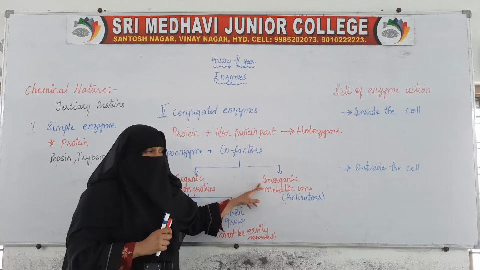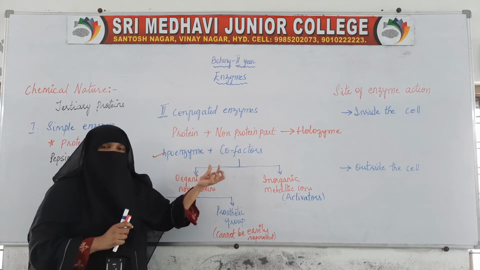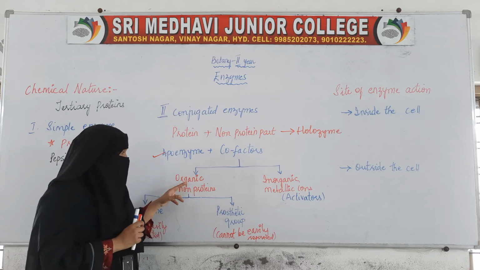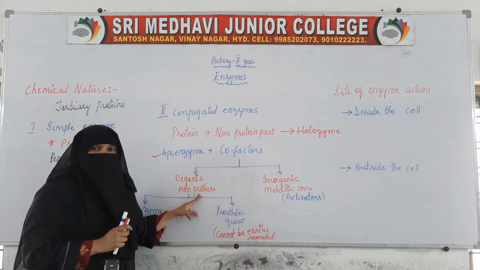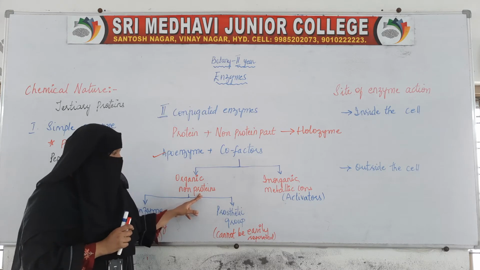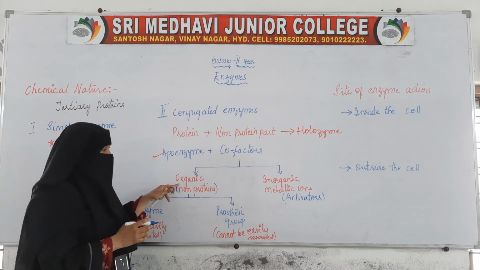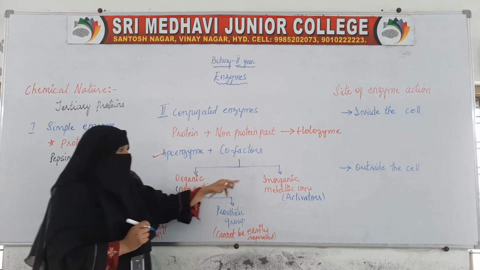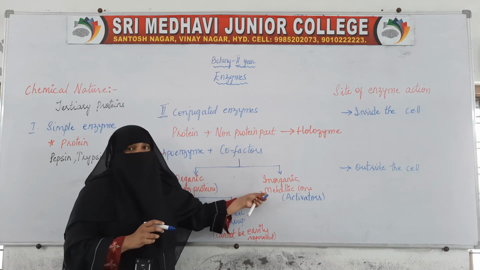In the non-proteinaceous part, one is the organic one and another is the inorganic one, which is nothing but metallic ions.